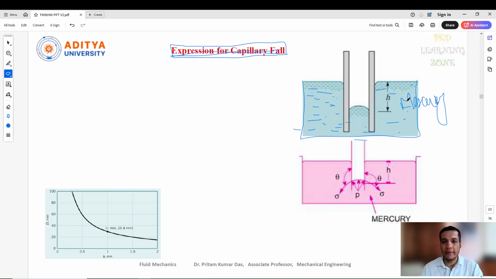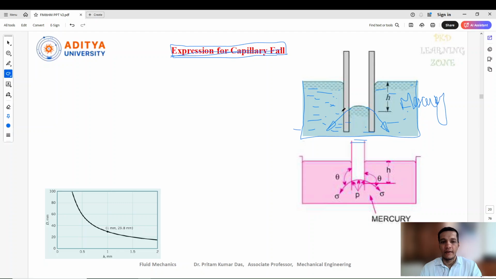Coming to the capillary fall, when we put this glass tube inside the mercury, there is no rise in the tube; rather, the liquid falls down. Why? Because the intermolecular forces in mercury are very strong, and it won't allow external substances to enter, so instead of rising, it falls.